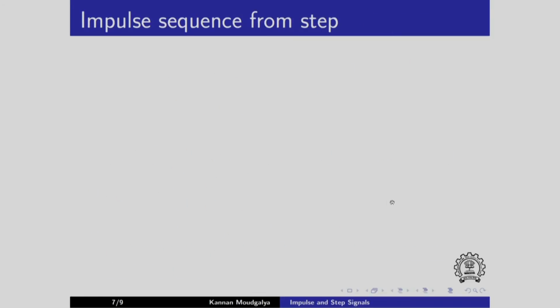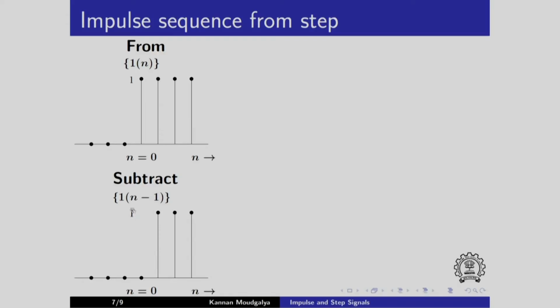Can we get impulse sequence from a step sequence? The answer is yes. Here is one step sequence defined. Here it is 1 of n. Let us consider a time shifted version of it, 1 of n minus 1. So, when the argument becomes 0, it takes the value 1. The argument becomes 0 when n minus 1 is equal to 0, that is n equals 1. So, from n equals 1 onwards it becomes 1.